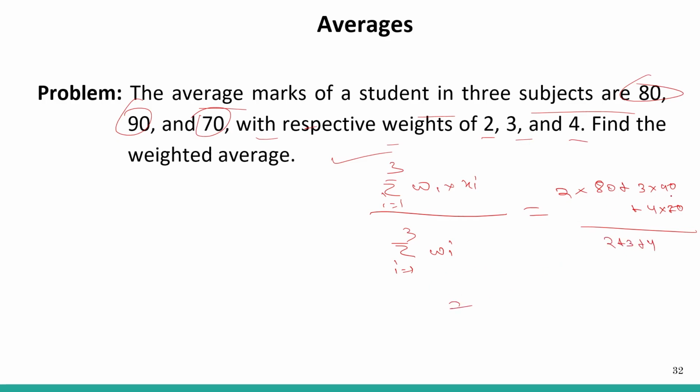This will be 160 plus 270 plus 280, divided by 9, which is 710 by 9.